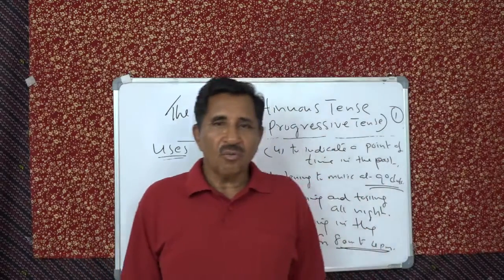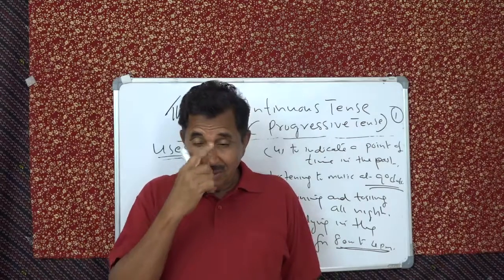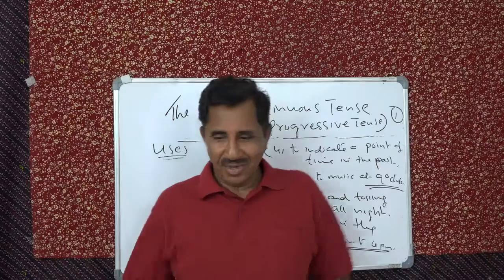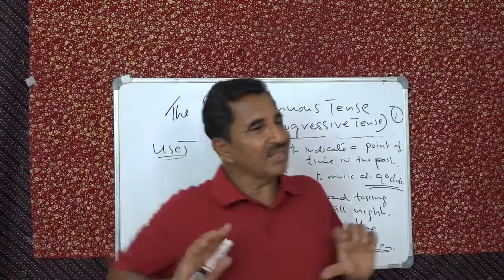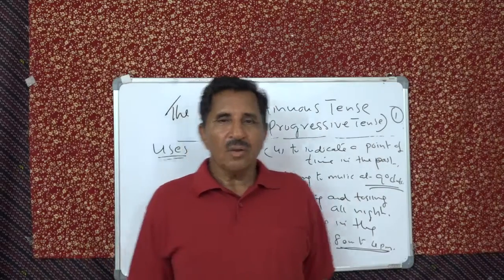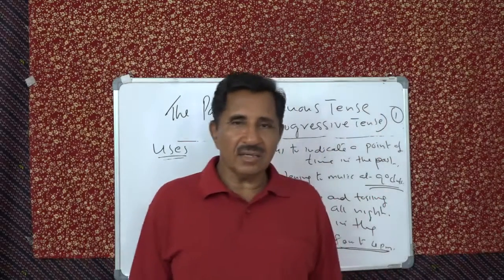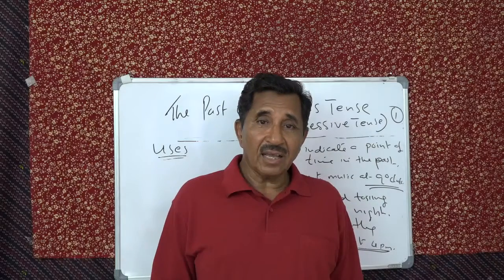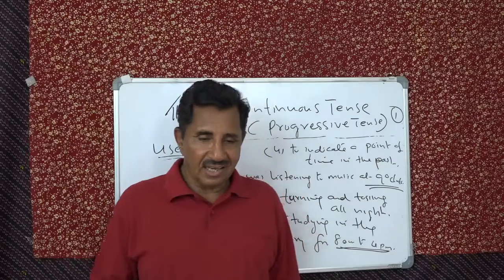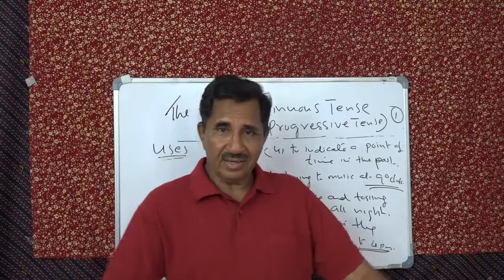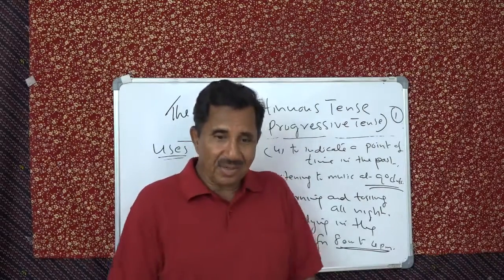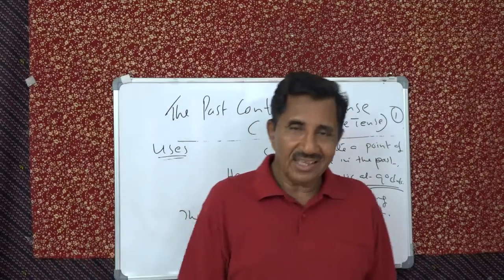Or you can say, while we were playing, Tom pushed me out. Playing is the background action. Tom came and just pushed me out. Understand? Or you can say, while we were sitting in the garden, a snake appeared from nowhere. Yes. So a snake appeared while we were sitting in the garden.